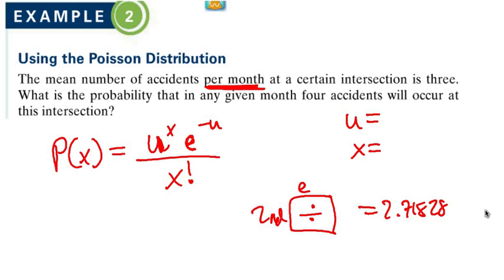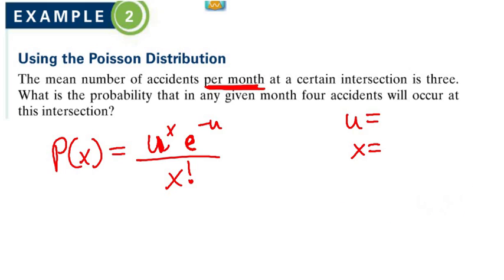I know it looks like it repeats, but it actually doesn't. It goes on forever. It's an irrational number like pi. So that's where you can find E.